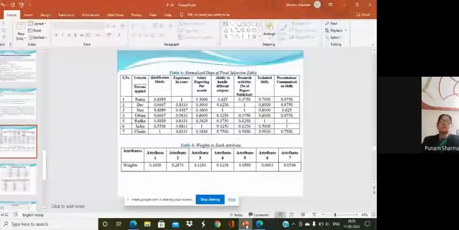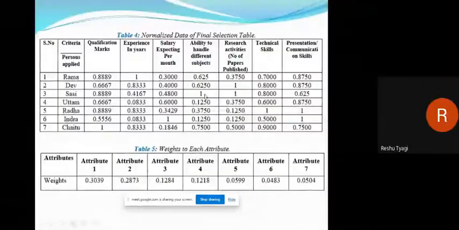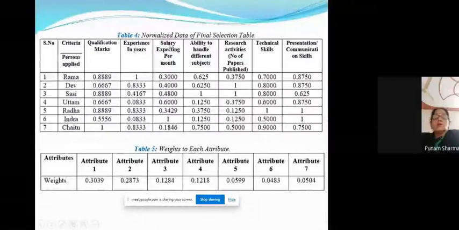Now, is it visible or not? Yes, it is visible. Okay, ma'am, but try to conclude within the time.